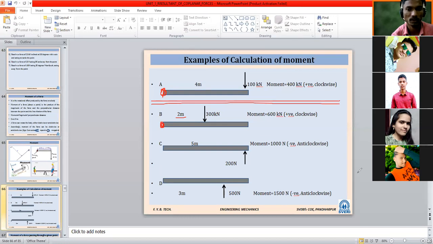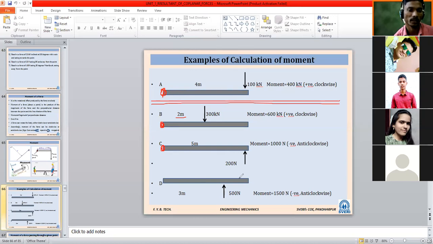The third case now. If you see the third case, 5 meter is the total length, 200 Newton force is applied. At point C, if you see this point carefully, total distance is 5 meter, and 200 Newton force is applied at the opposite point, going in upward direction. Looking at the figure, if point C is fixed, this component is going to rotate in anti-clockwise direction.